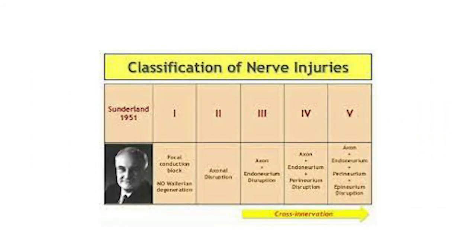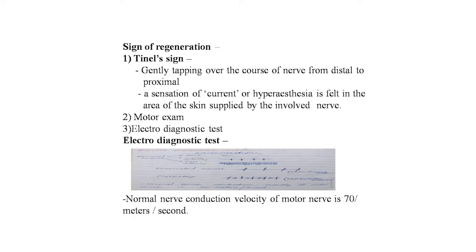Dear students, here is another classification of nerve injuries by Sunderland in 1955. There are 5 types or 5 stages of nerve injury. Now the next point is the sign of regeneration of the nerve, that is the Tinel sign: gently tapping over the course of the nerve from distal to proximal. A sensation of current or hyperesthesia is felt in the area of the skin supplied by the injured nerve. This is the sign of regeneration, the Tinel sign.